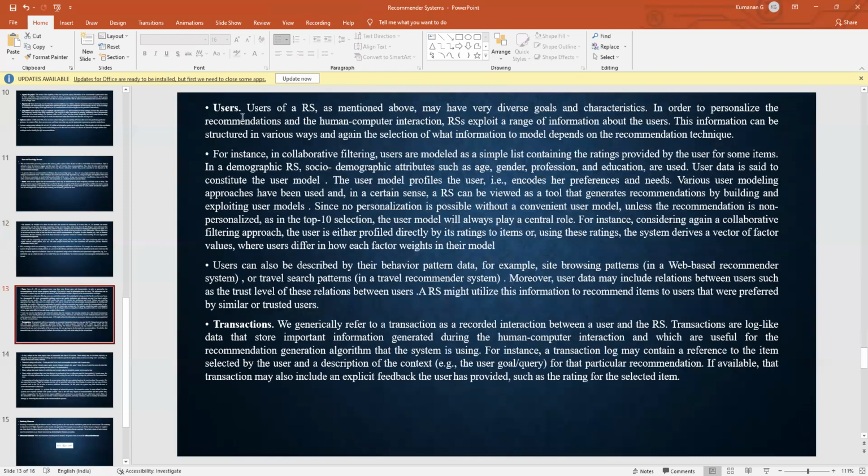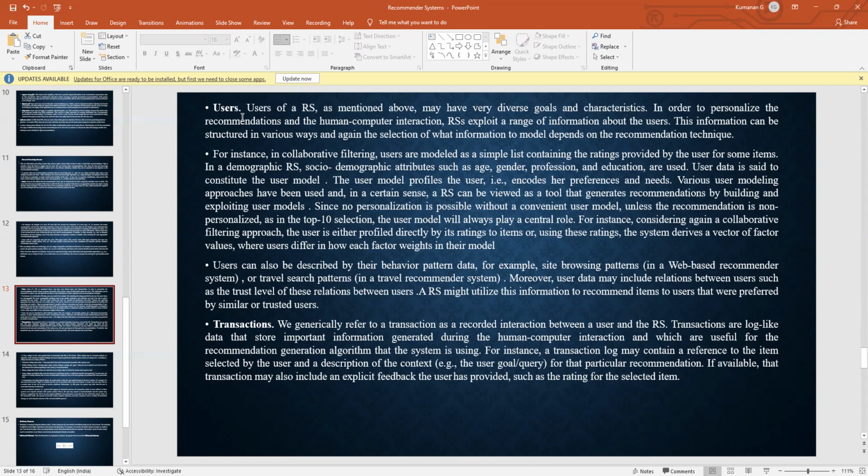We've seen about items, now we go for users. Users of a recommendation system, as mentioned above, may have very diverse goals and characteristics. In order to personalize the recommendation and the human-computer interaction, recommendation systems exploit a range of information about the users. This information can be structured in various ways, and again the selection of what information to model depends on the recommendation technique.